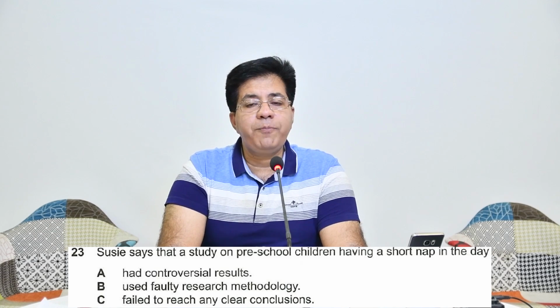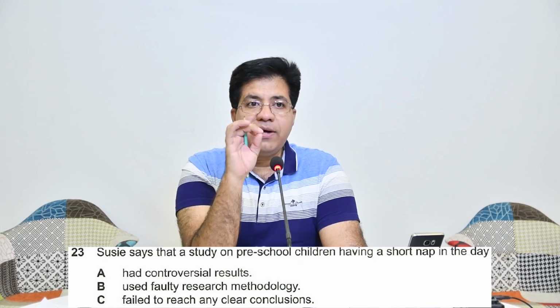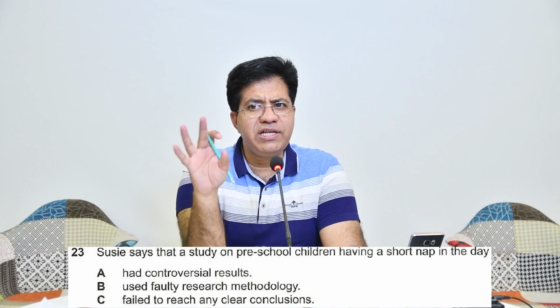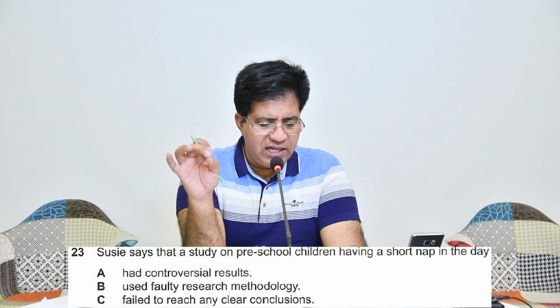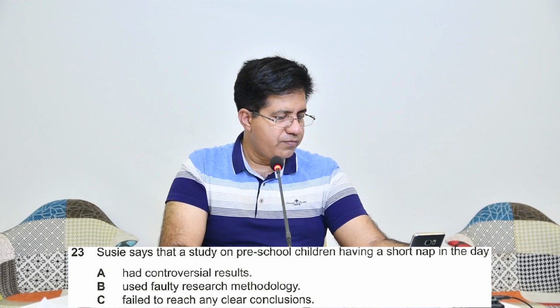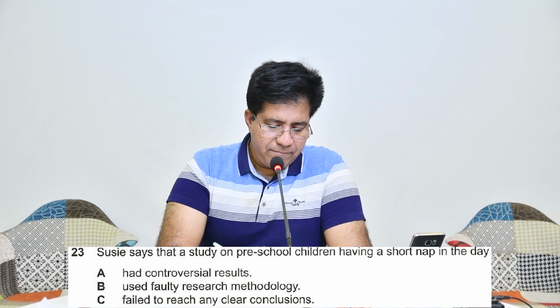So whenever you read the option, just try to gather the main crux of that. Option A, controversial results. Option B, faulty research. Just faulty research is enough. And option C, failed clear conclusions or failed conclusions. Let's see.